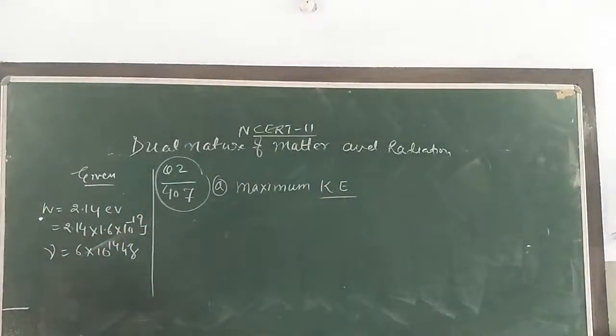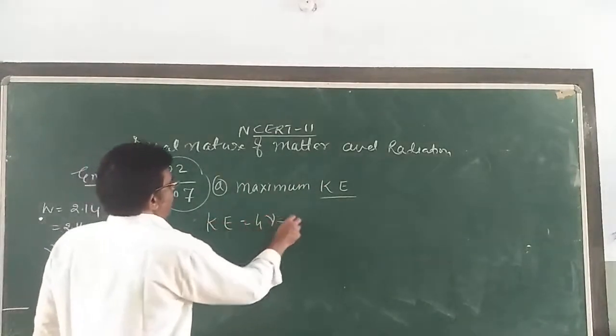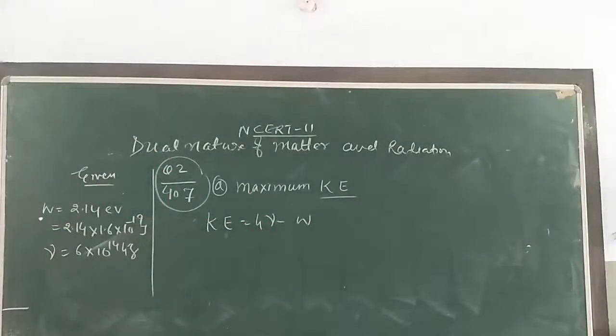Maximum kinetic energy of photoelectron, that is KE, is equal to h nu minus work function, that is W. You can also write phi here instead of W. So put the value of h nu and W and solve this first.